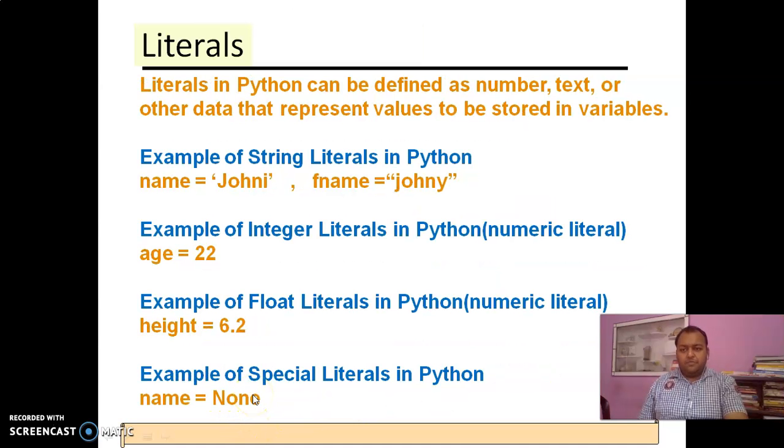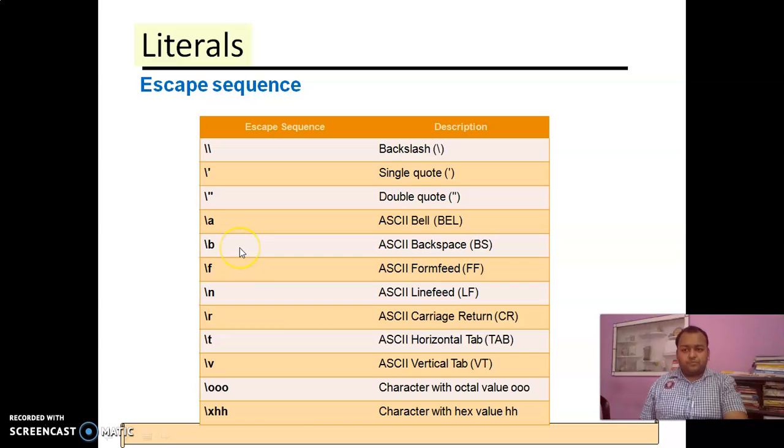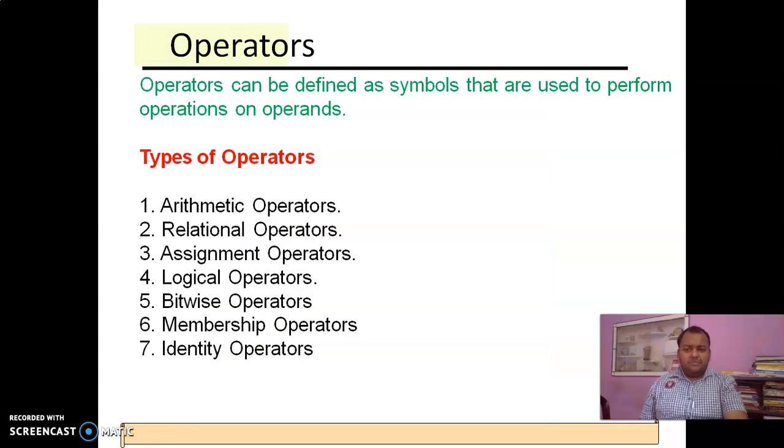Now what are literals? Literals are some fixed data values that are stored. Means name is equal to Johnny and fname is equal to Johnny. It means these values are fixed. We have already provided the values, now there is no need for user input. In case of integers, as you have studied in mathematics, non-decimal values represent integers, decimal values represent float values. So it is 22, it is 6.2, and for a special literal it is None. Means the values which are fixed are known as literals. Now this is our escape sequences.